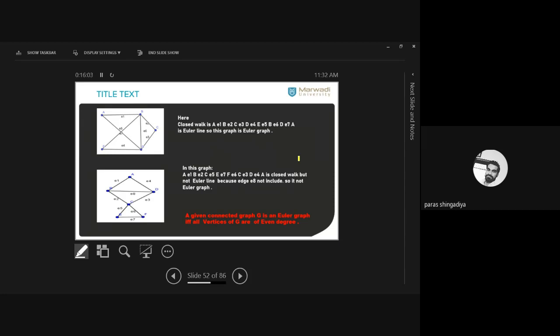Now from B, this edge is already used. Clear? So from B, we have no other direction to reach A. If I move in this direction, E4, A, it will be a closed walk, but not an Euler line. Clear? Why is it not an Euler line? Because E8 is missing. E8 will not be included in such a walk.